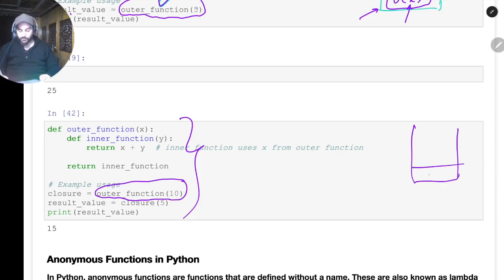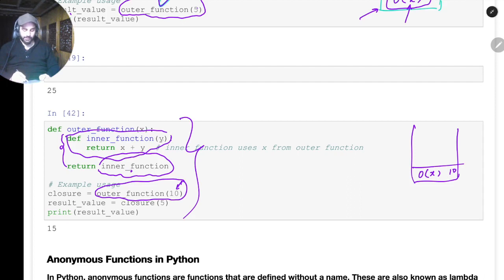So here outer of x, where x is 10, as you can see. This is the function call. It will go into the body of the outer function, and in turn there is a definition of the inner function. Here we have returned the inner function's value, so whatever the value of the inner function is, we have returned that. This inner function is what we call a closure in Python.